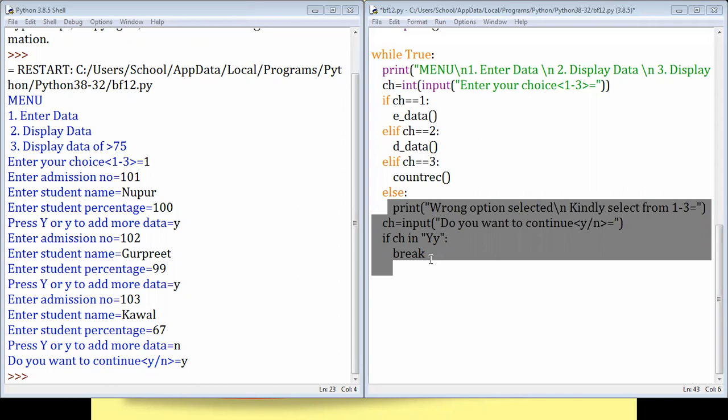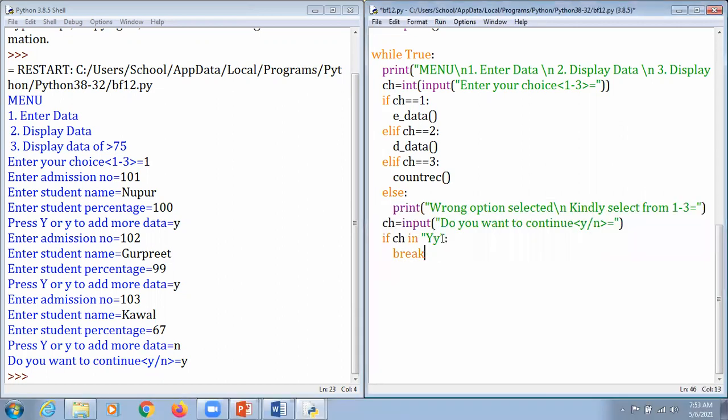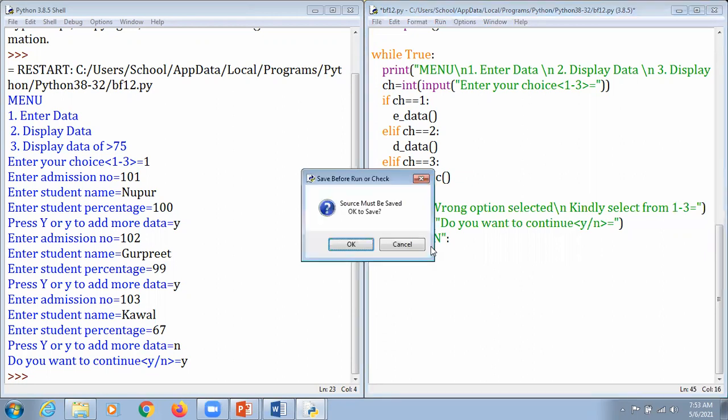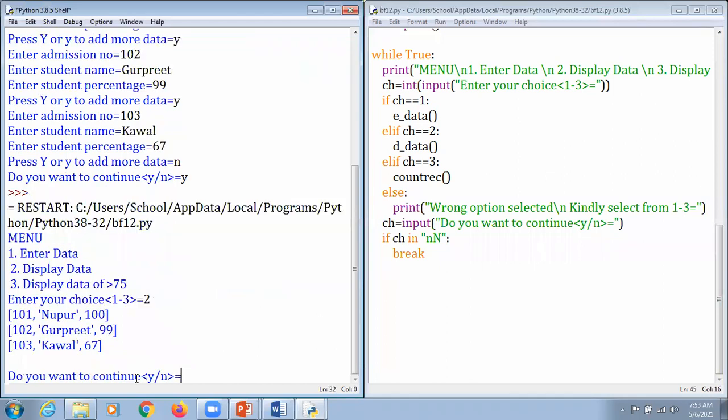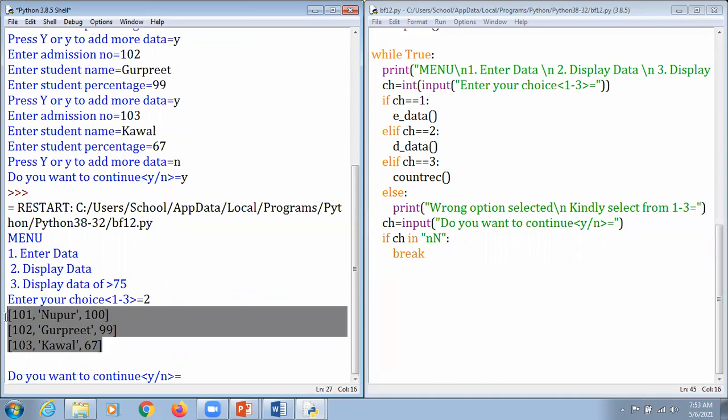Wow, Kushi is saying, sir, instead of y and y we use, and sir, indentation is off, indentation error. No. So this is very much accepted from my dear respected Kushi. But in spite of writing it as y, that's why it breaks that particular. Again, I'm just going to hit that, and I have entered the data previously. So here we just mention it as a 2, and it says display data. It displays the data of all the students, Nupur, Gurpreet and Kaval.